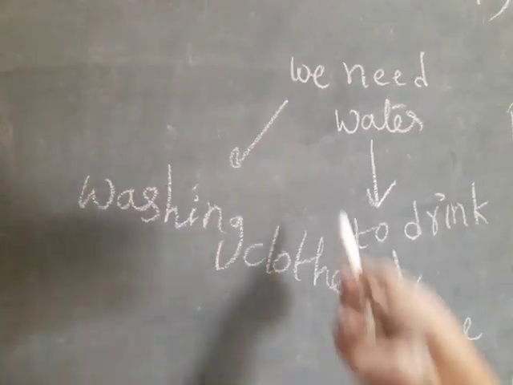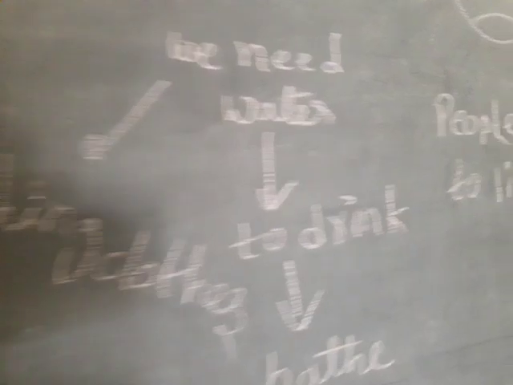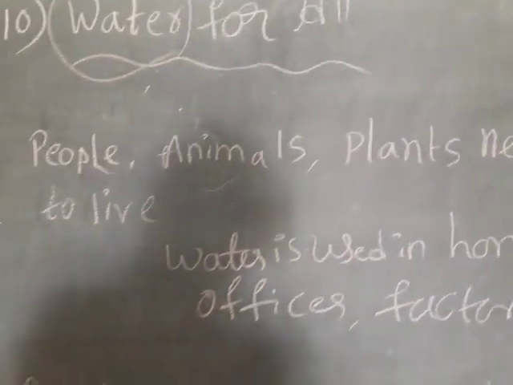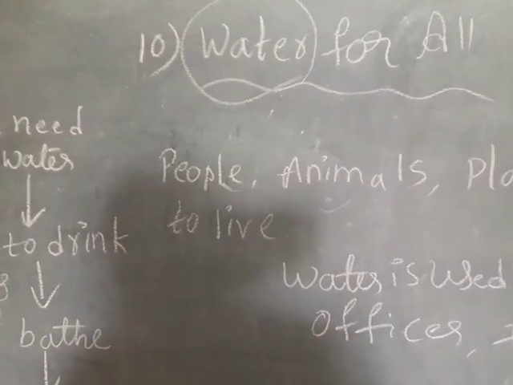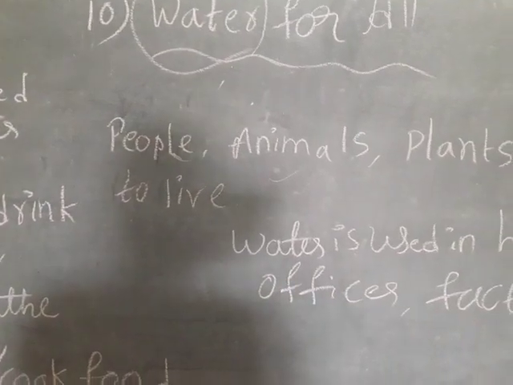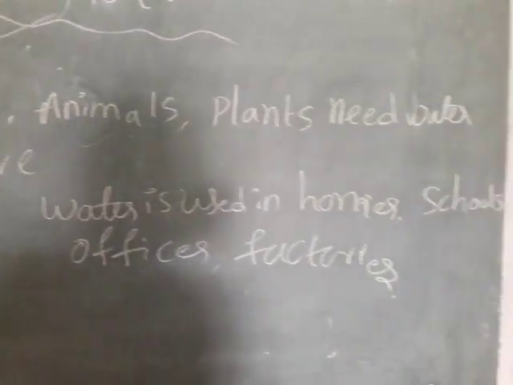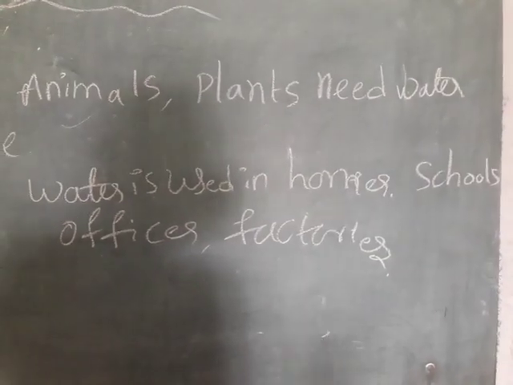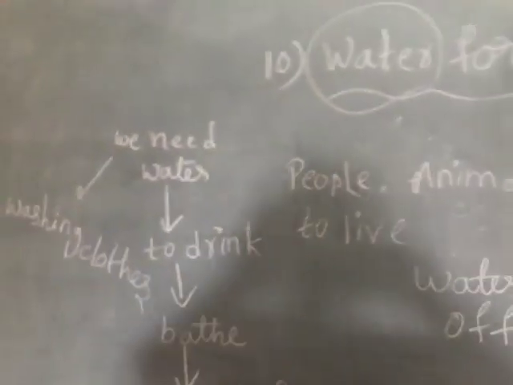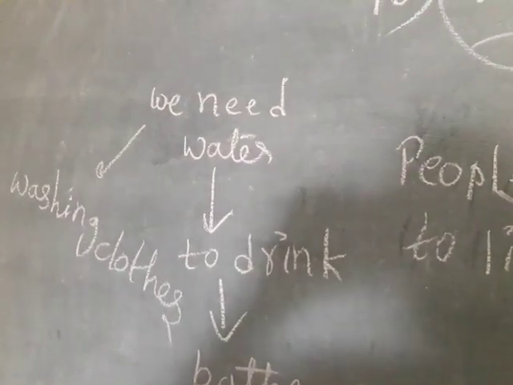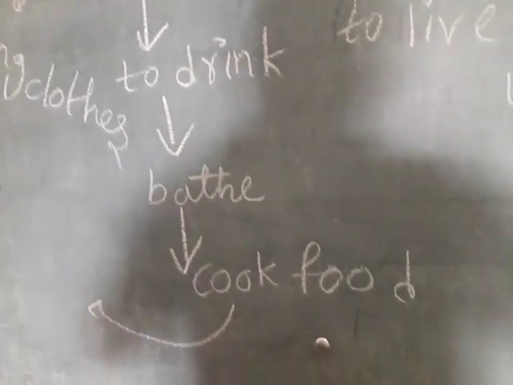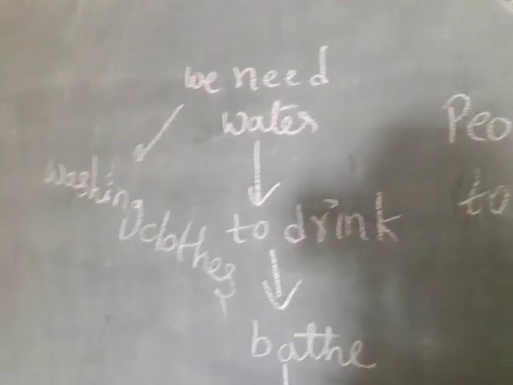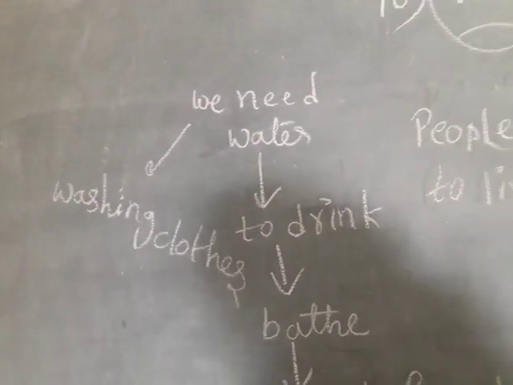Yes, without water can we do all these things? No. Here see, water for all. People, animals and plants need water to live, and there can be no life without water. Water is used in homes, schools, offices and factories, and we need water to drink, to bath, to cook food, and to wash clothes.